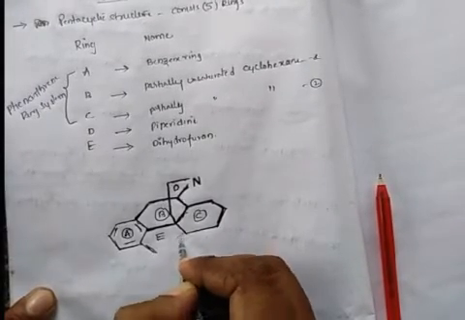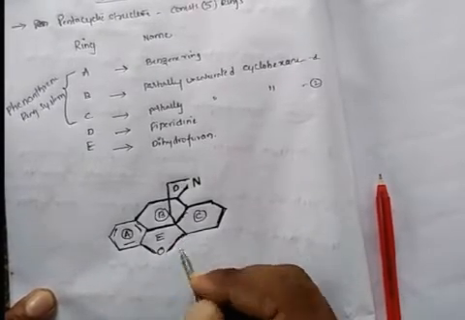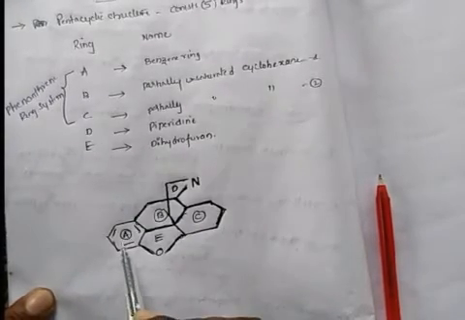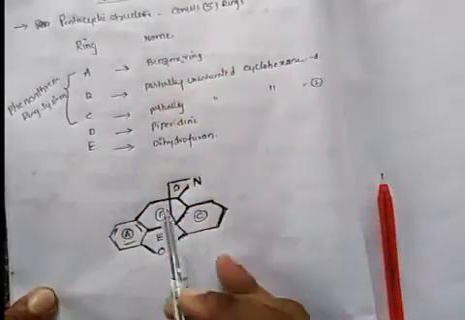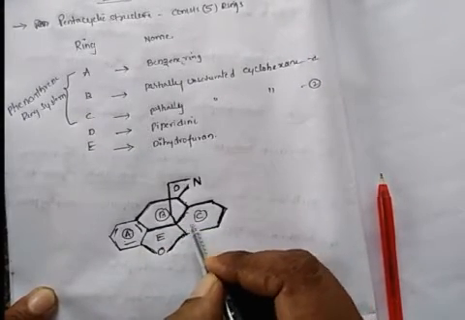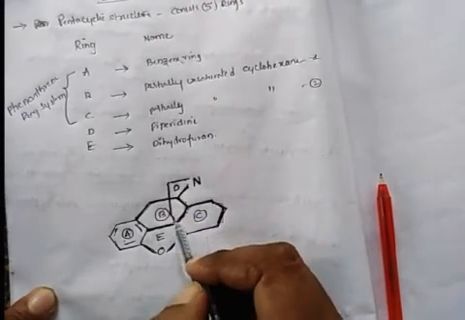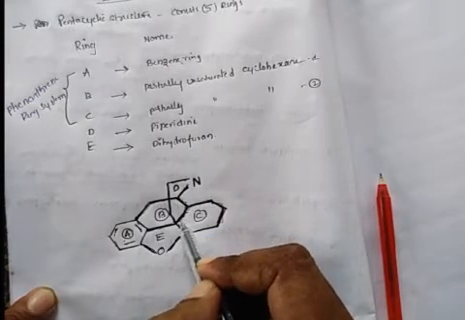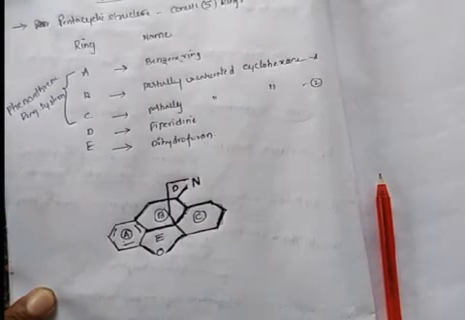These are the 5 ring systems present in the morphine structure. Ring A is a benzene ring system. Ring B is a partially unsaturated cyclohexane. Ring C is another partially unsaturated cyclohexane ring. And the fourth ring is the D ring, the piperidine system, which starts from nitrogen here: 1, 2, 3, 4, 5, 6. A 6-membered ring containing nitrogen is called a piperidine ring system.